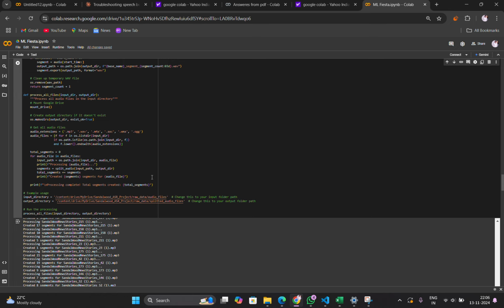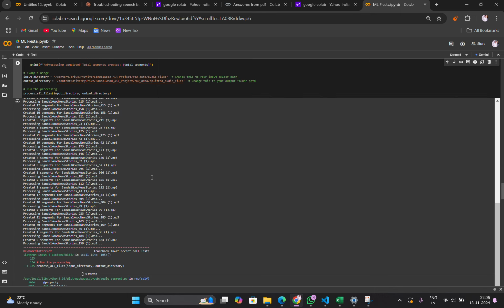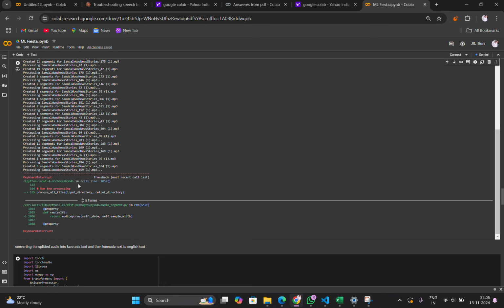That means we took 10 files each time and split them manually. We stopped it till here because we were running out of GPU, and for every 10 files we split it manually.